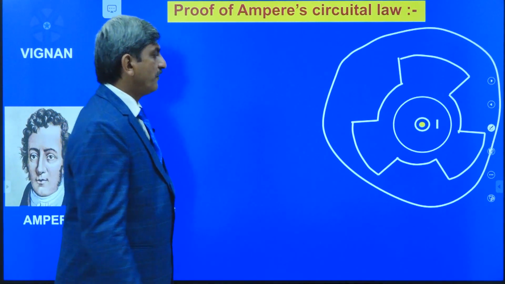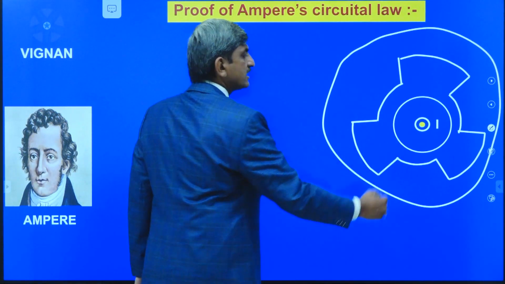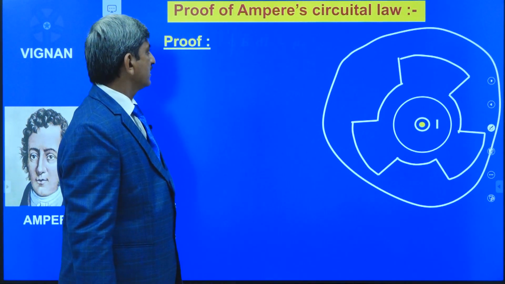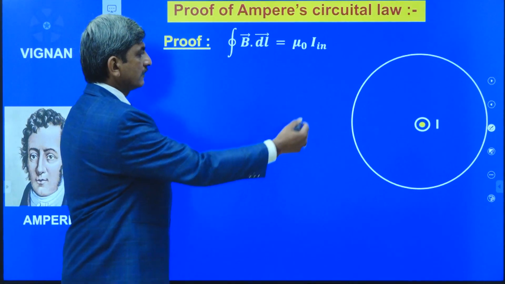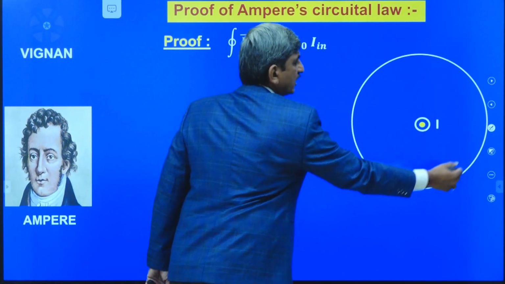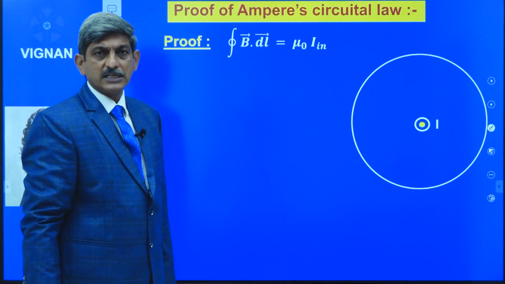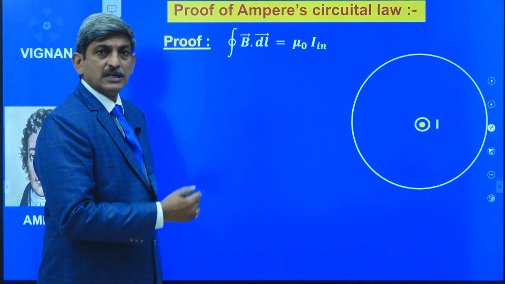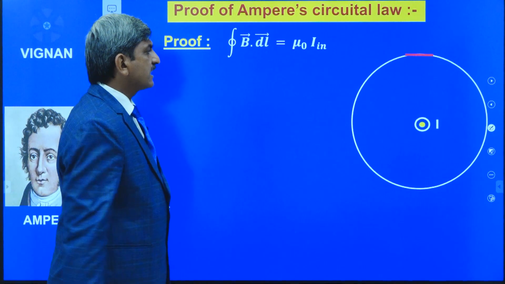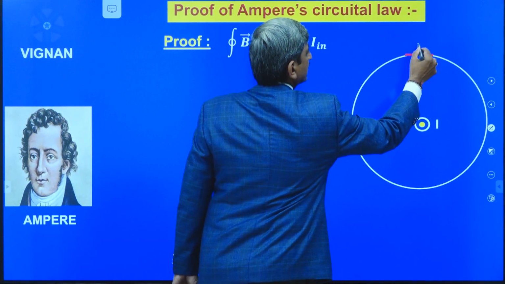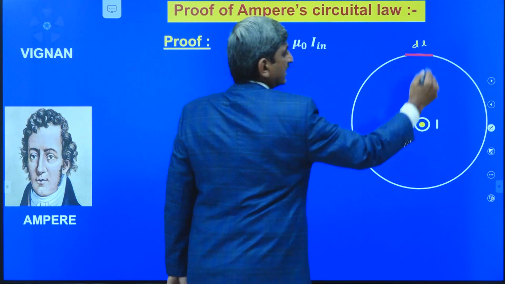For that, first of all, I am going to take this symmetrical loop, which is taken in the form of a circle. Now, on that circle, let us consider a small element of length dl.